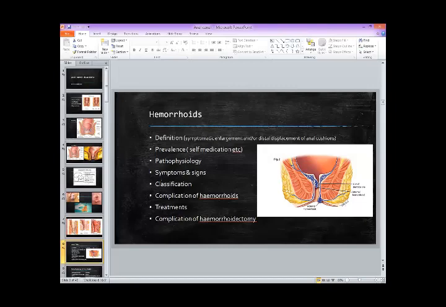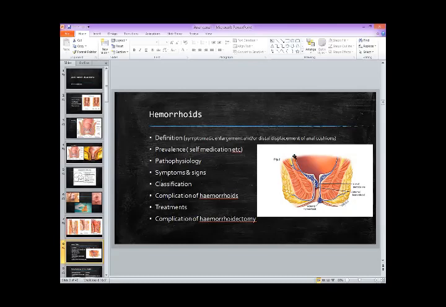So you need to know that hemorrhoids are actually engorged or prolapsed anal cushions. Hemorrhoids are enlarged or prolapsed anal cushions when they become symptomatic. So symptomatic enlargement and or distal displacement of anal cushions.